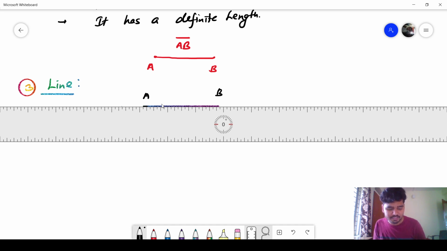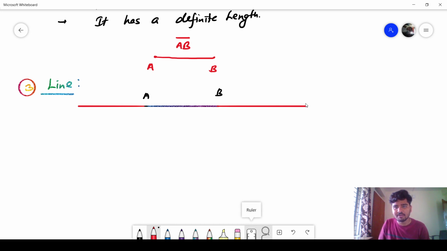If I increase this line segment to both sides indefinitely, I don't know how far, I will increase indefinitely. I am increasing this line segment to both the sides indefinitely. This side increased, I am representing, and this side I will increase. Indefinite means I don't know, I am just increasing. So this is called a line. AB I will increase both sides, then this one is called a line.